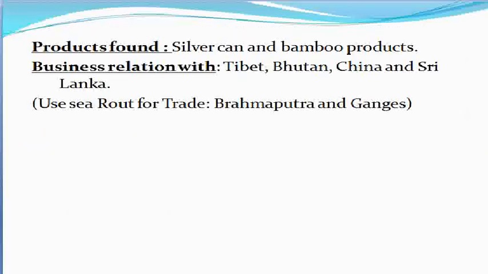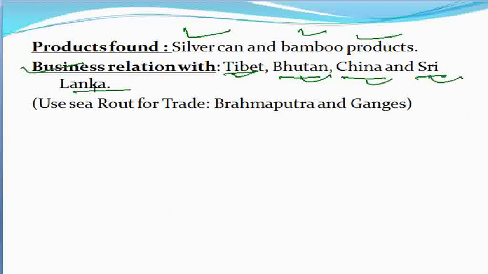Moving on to the next, the products found. What products were found during ancient Kamrupa? Silver, cane, and bamboo products were found. Then business relations: we can talk about Tibet, Bhutan, China, and Sri Lanka. These are the regions with which ancient Kamrup had business relations, and silver, cane, and bamboo products are highly seen.